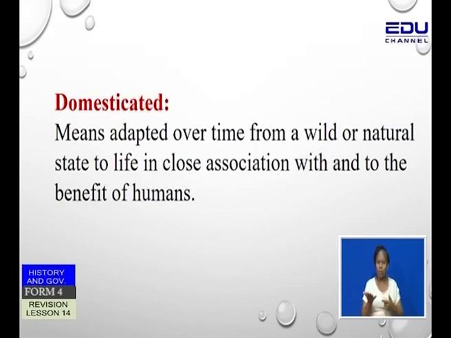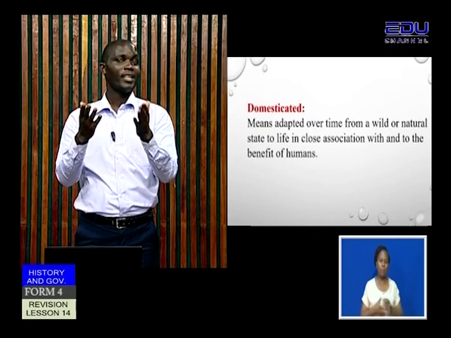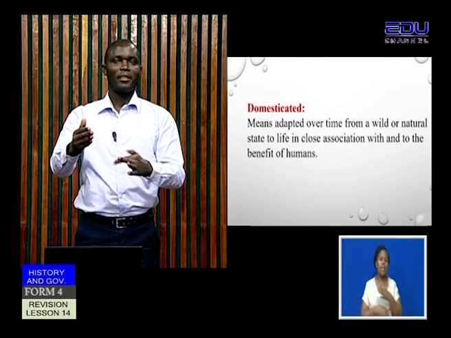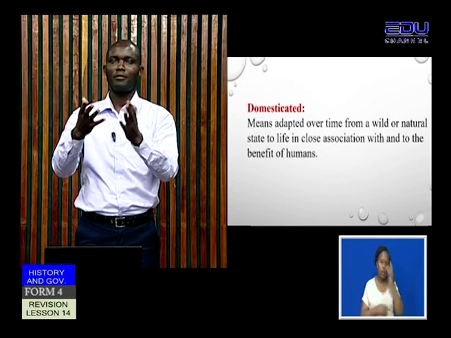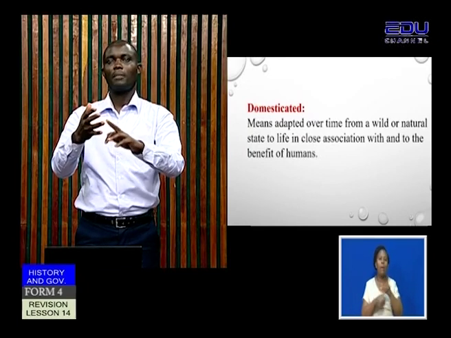Remember, our question was about reasons why early people domesticated animals and plants. So when we talk of domesticated, what are we referring to? It means adapted over time from a wild or natural state to life in close association with and to the benefit of human beings. So generally we are saying there was a time that man knew very little information about some animals and about some plants. But later man realized that they could be used towards the benefit of man. So man decided to domesticate them.